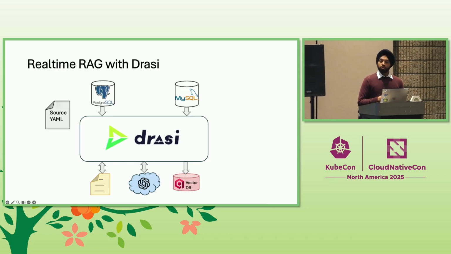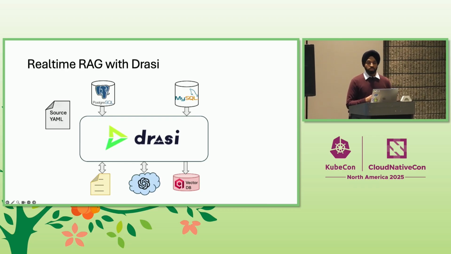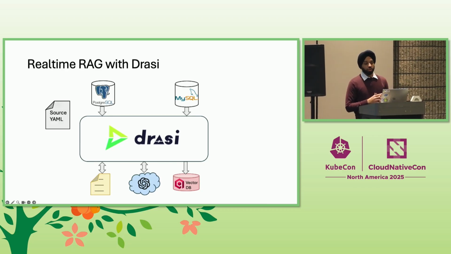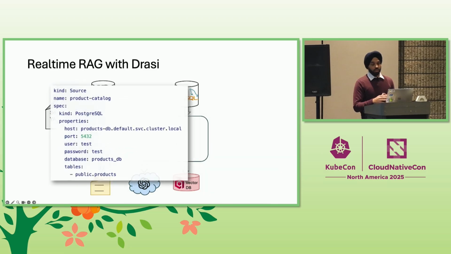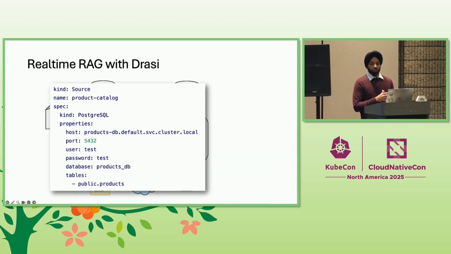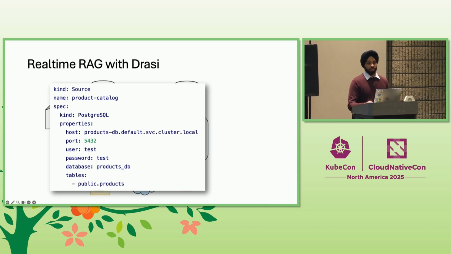So we start by defining our sources. These YAML files tell Drasi how to connect to our data sources. Now, notice here that we don't need to copy our data into Drasi or some centralized data lake. Drasi meets your data where it lives today. For example, this is what the YAML would look like for our Postgres database. It has some basic connection details like the database name, the table name, pretty standard stuff.